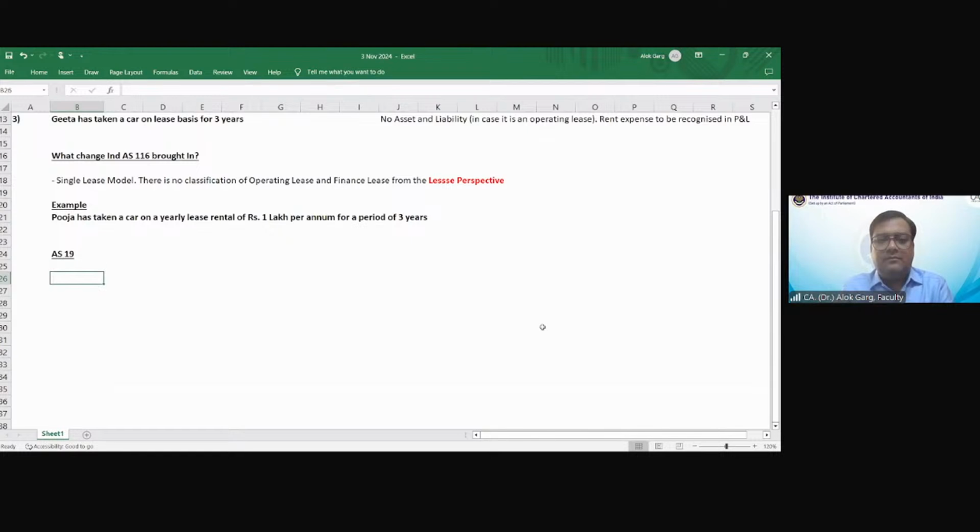No entry, sir. No entry, only entry for recognizing the rent expense, right? रेंट एक्सपेंस का तो करना पड़ेगा अकाउंटिंग every year. Lease rent expense in the P&L account debit, correct, Anila? Yes, sir. In balance sheet, no entry, but in P&L, yes. I'm talking in our books of accounts, right? Yes, sir. Credit 1 lakh.